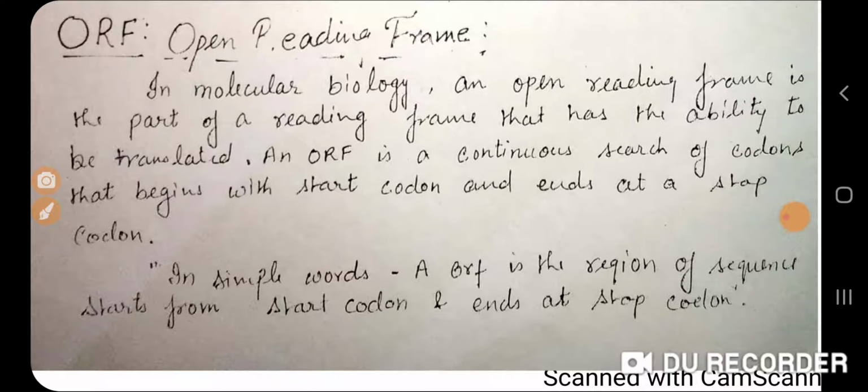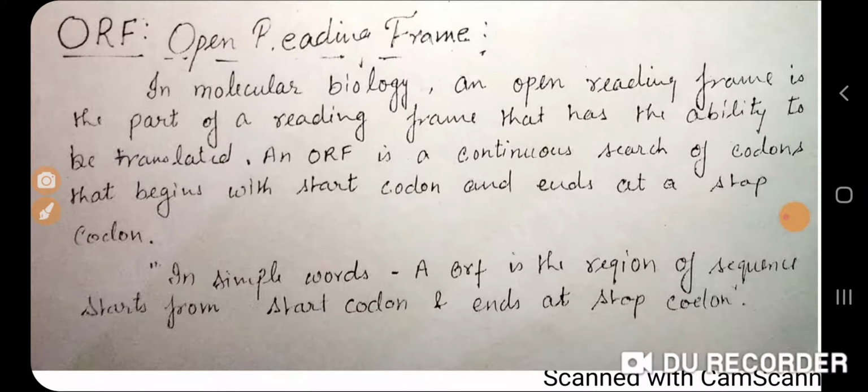But when the mRNA is read, it is not read in single letters. It is read in segments of three. As we said, DNA is read as single letters. When mRNA is read, it is read in a 3-letter form, and these 3 letters are known as codons.